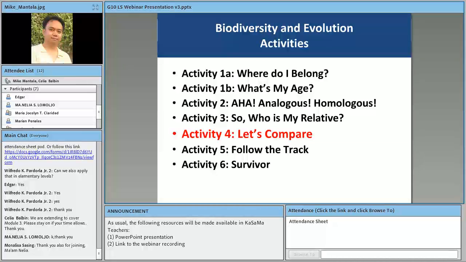In page 312, if you have your learner's material again, you will see there a figure wherein fish, salamander, lizard, bird, cat, and humans would more or less have the same development, but that's in the case of stage 1.